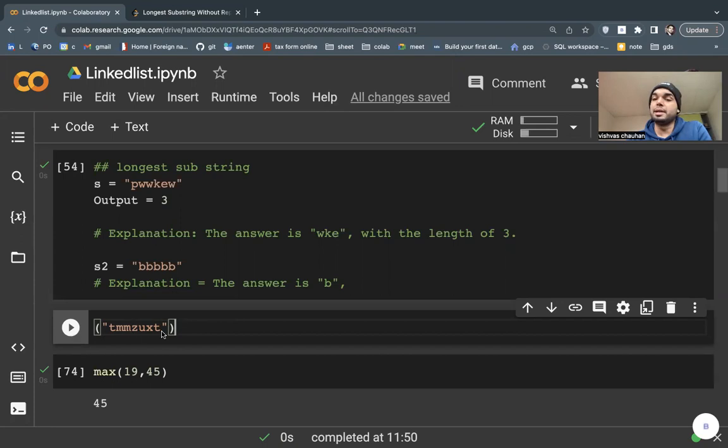So looking simple, right? The answer is MZUXT, that is the longest one. Because TMM has M repeated, I have to start with M. So I need to keep this in mind: when any character is repeated, I need to reset my starting point, and then just count using the index.